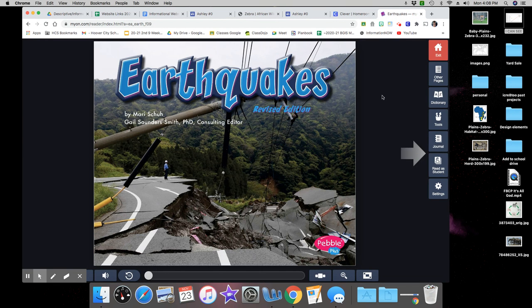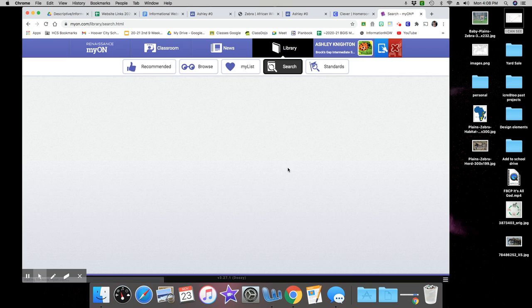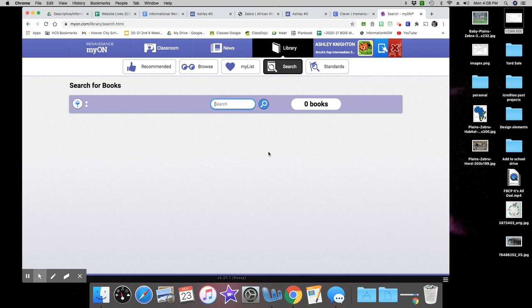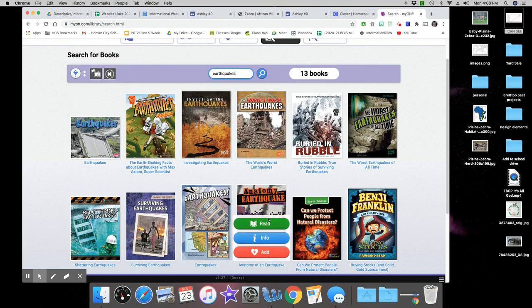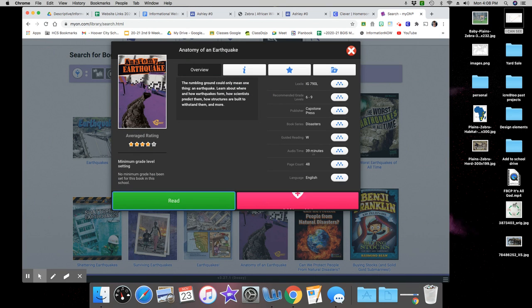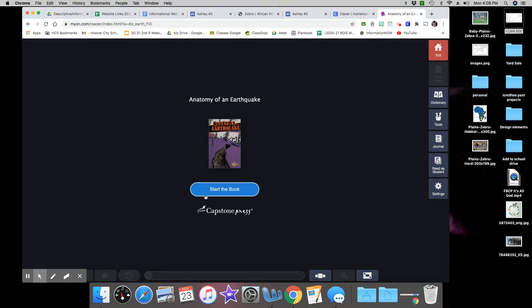So I can also go back to more books about earthquakes, and I could find information that I need for my topic. And I have my info here as well. And it lets me know that this is going to tell me about an overview. Oh, yes. So I need some of this information so I can read this.